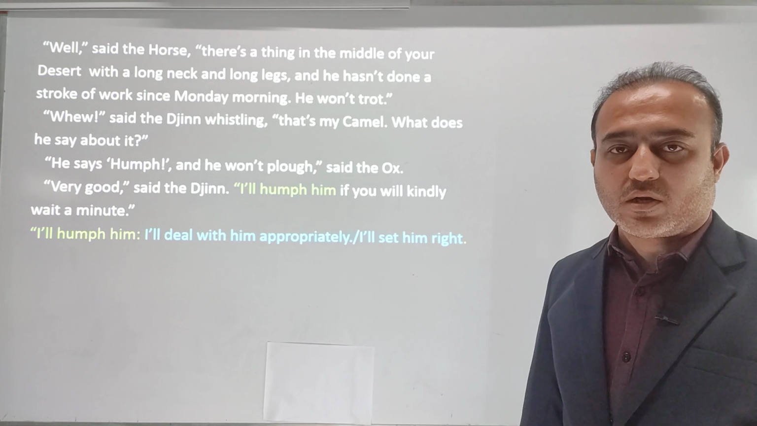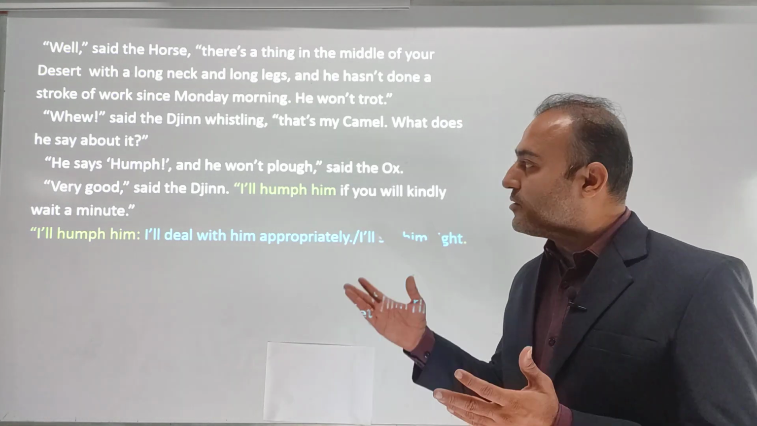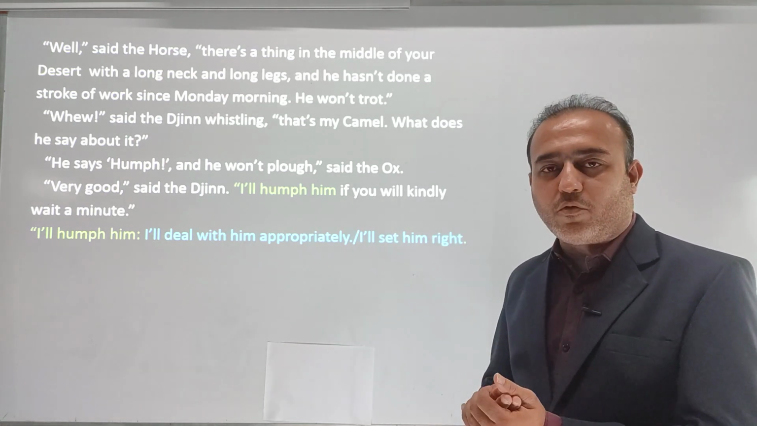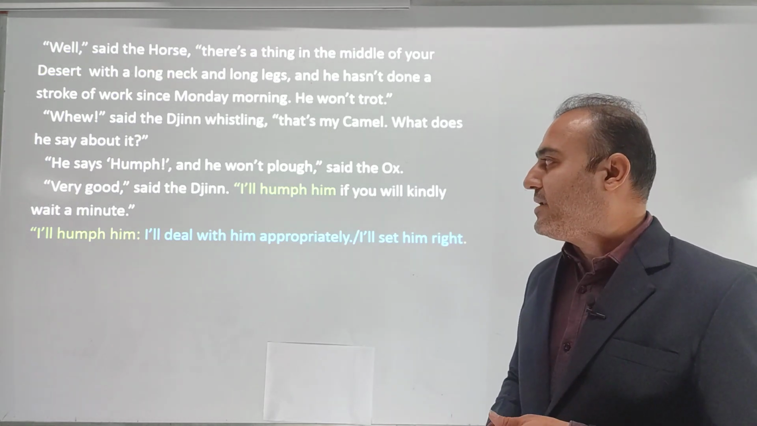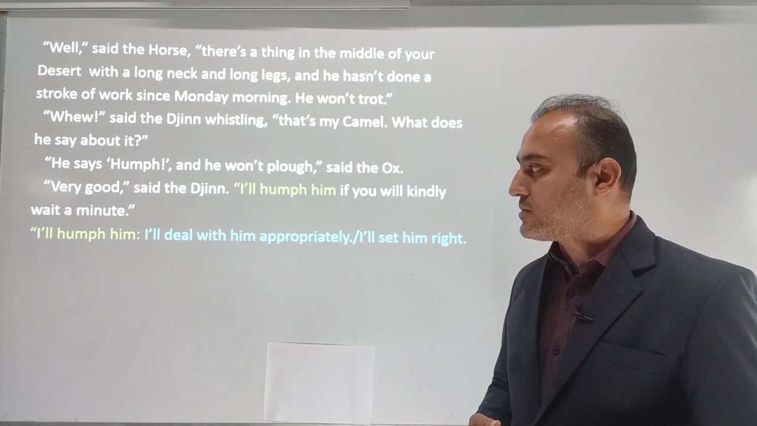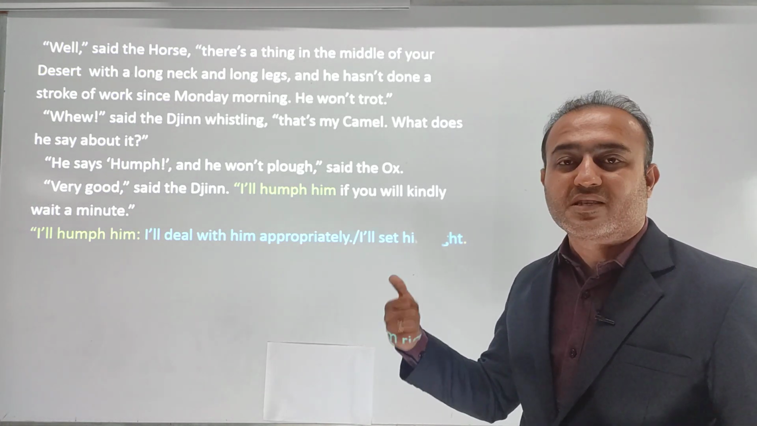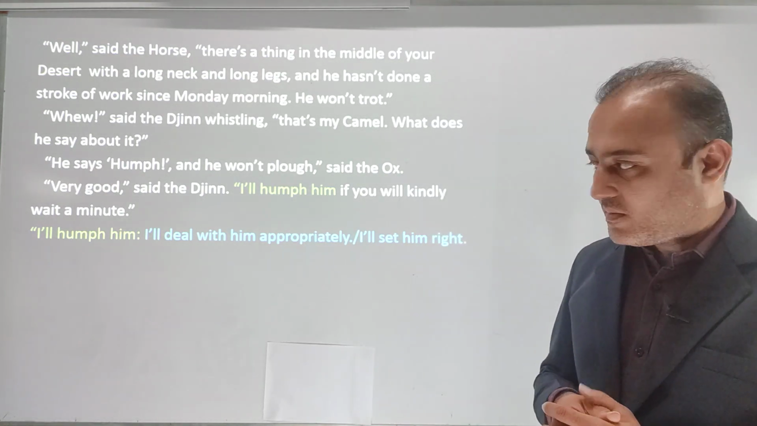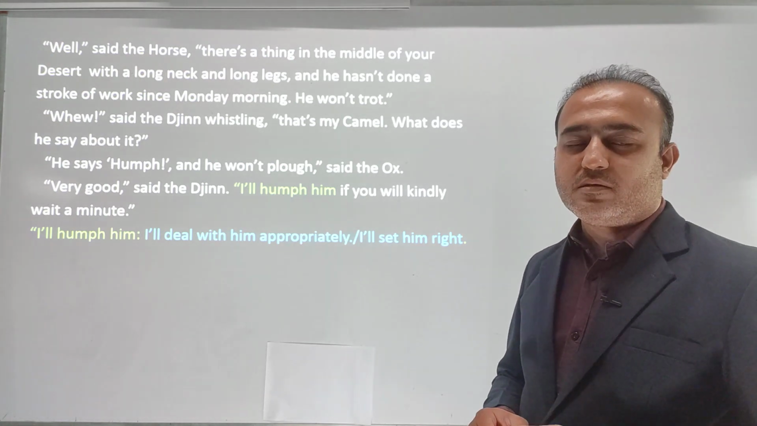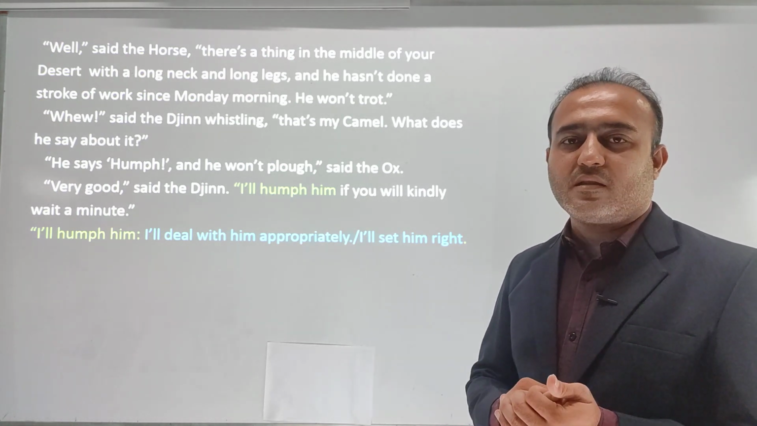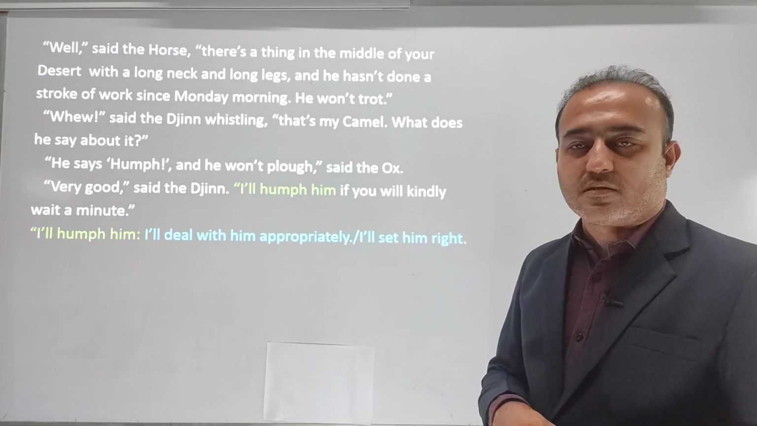"What does he say about it?" The jinn is asking what the camel says when you ask him for work. The horse says, "Humph." "And he won't plow," said the ox. That means the ox and the horse are complaining to the jinn. "Very good," said the jinn, "I will humph him." I will humph him means I will deal with him appropriately. In Hindi, we would say, कि अब मैं उसको सबक सिखाऊंगा. Let me deal with the situation.